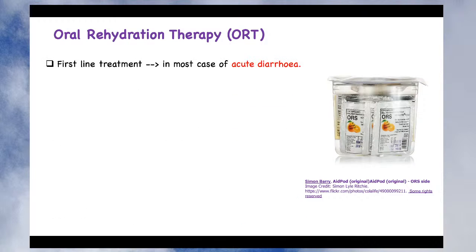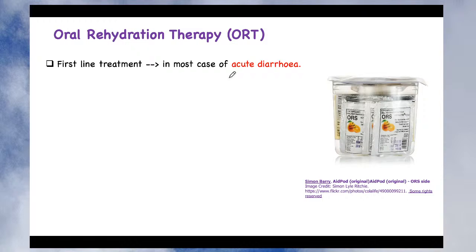Basically, oral rehydration therapy is the first line treatment in most cases of acute diarrhea, because when patients suffer from diarrhea, they not only suffer from increased intestinal motility or irritation of the GI tract, but along with the diarrhea there is loss of a huge amount of water and electrolytes. These electrolytes are very vital for carrying out normal functioning of the body. So if there is loss of electrolytes and water, the patient will suffer from dehydration and also electrolyte imbalance.